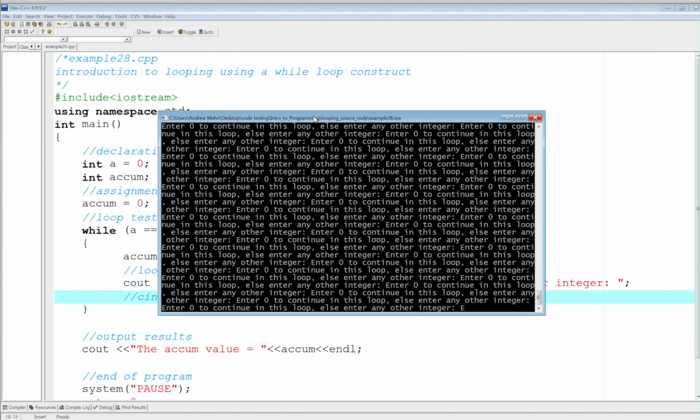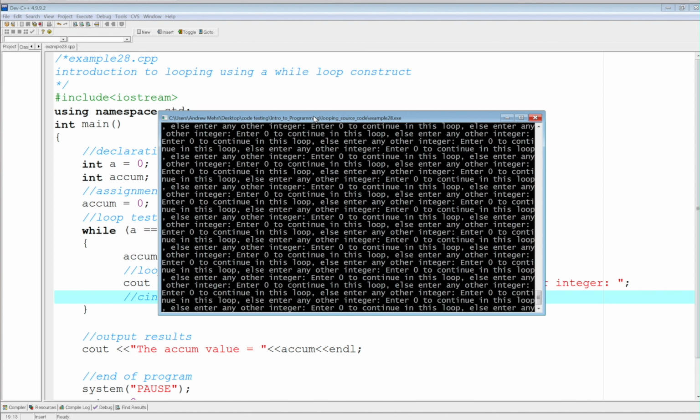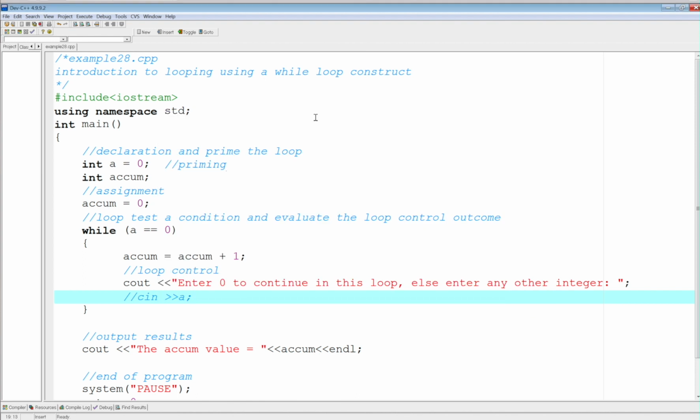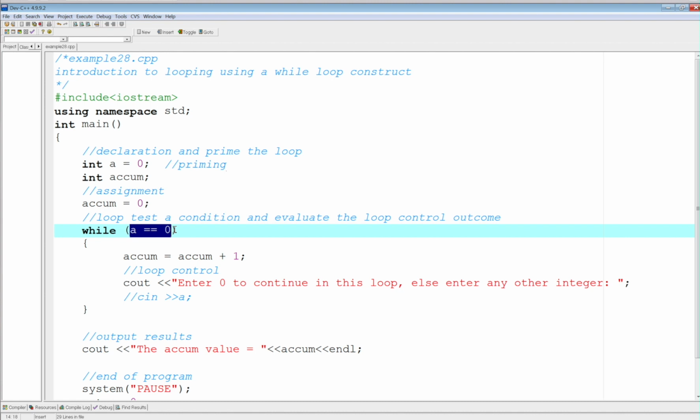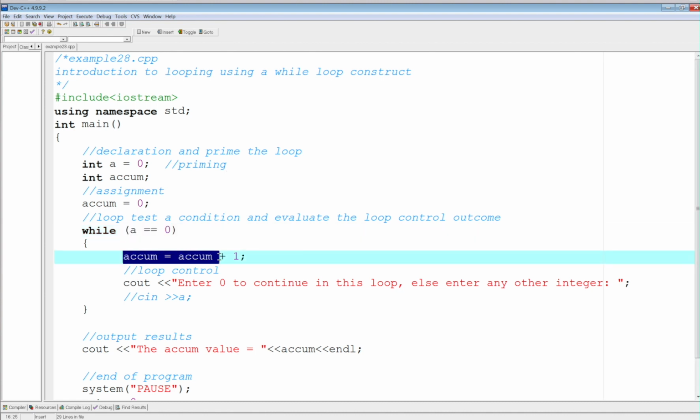Right, infinite loop. It has nowhere to go, so Control-C to get out, in my case, depending on how you break a program. But you saw that it ended up being an infinite loop and it keeps running because there was no way to change the value of A to anything but 0, which means every time, it didn't matter if you were accumulating now, that has no effect on your program.